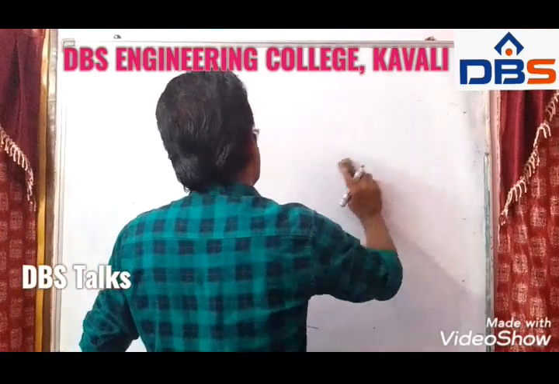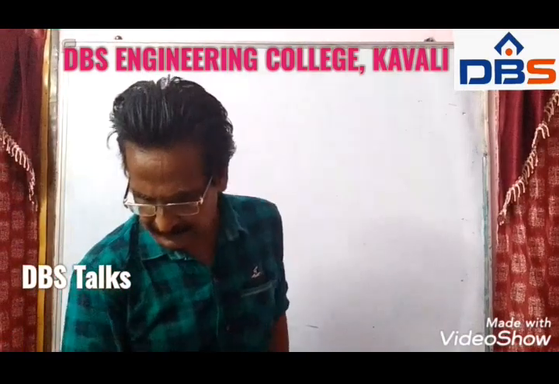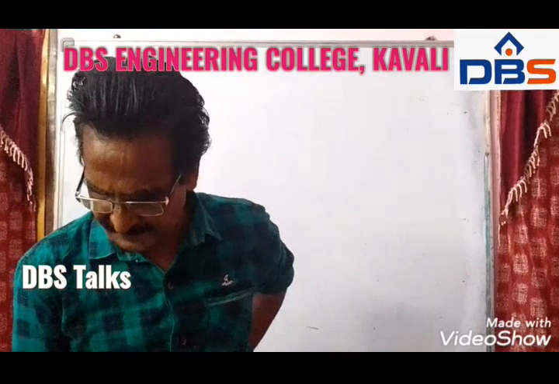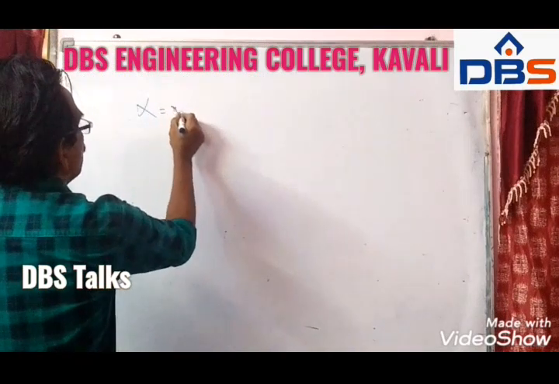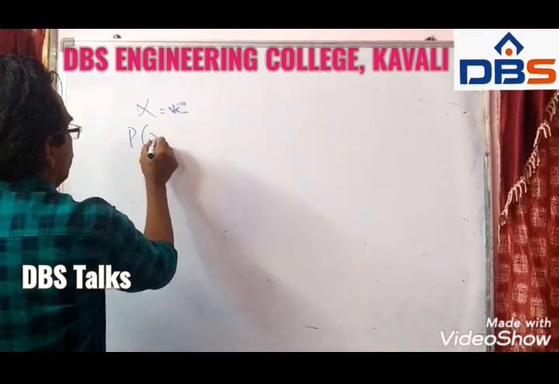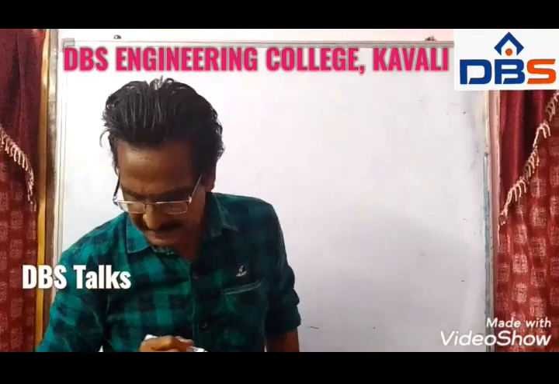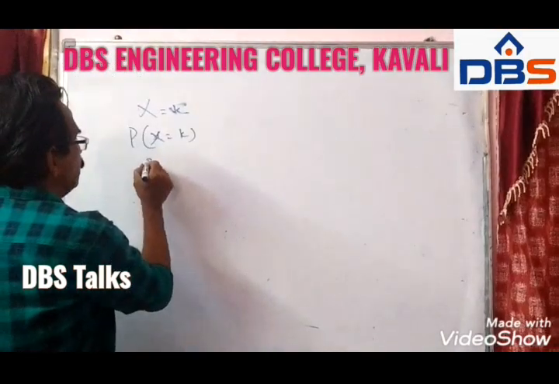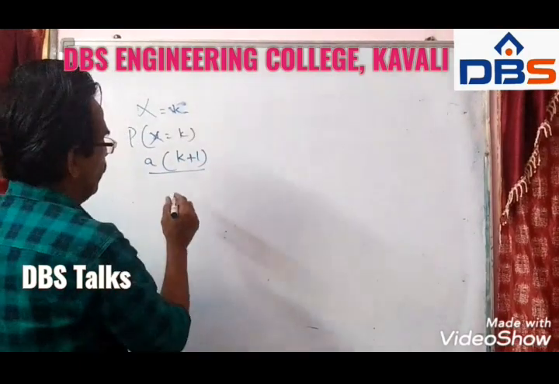Okay friends. So let us see one more example of a question asked in 2019 ANSET, friends. See, the probability function of a random variable x is given by P of x is equal to k is a into k plus 1 by 2 power k.